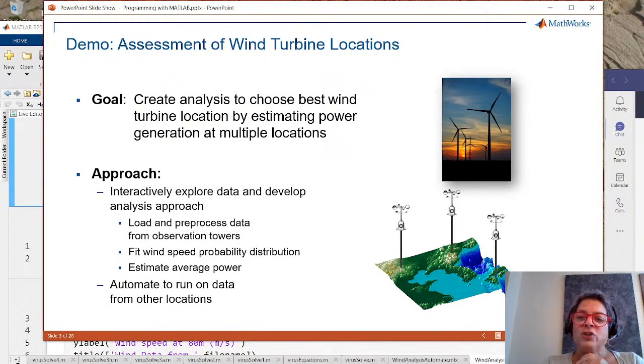In order to do that, at first, I need to interactively explore the data. Let me tell you a little bit about the data that we have. And let me tell you a little bit about wind turbines, because if you're like me, at least me before I knew about this example, I did not know that much about wind turbines. So for our example, we're going to assume all of the test turbines are the same brand and the same exact kind. They're all the same thing. What they are are these towers, and at about 80 meters height, you'll find that there are 3 speed sensors.